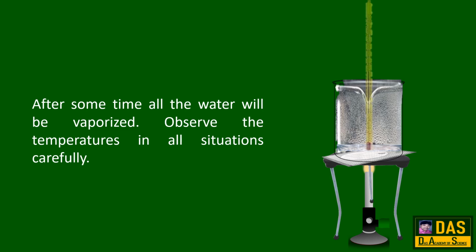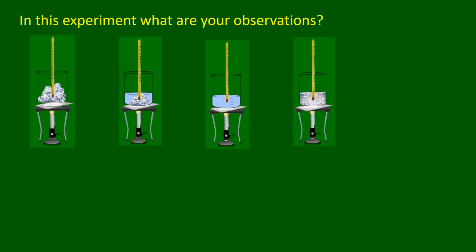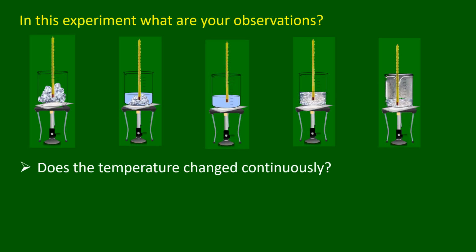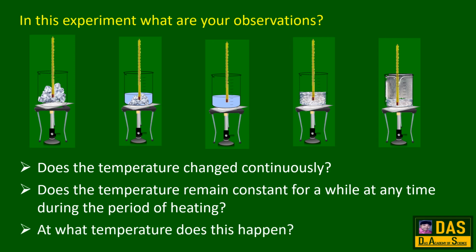Observe the temperatures in all situations carefully. In this experiment, what are your observations? Does the temperature change continuously? Does the temperature remain constant for a while at any time during the period of heating? At what temperature does this happen?